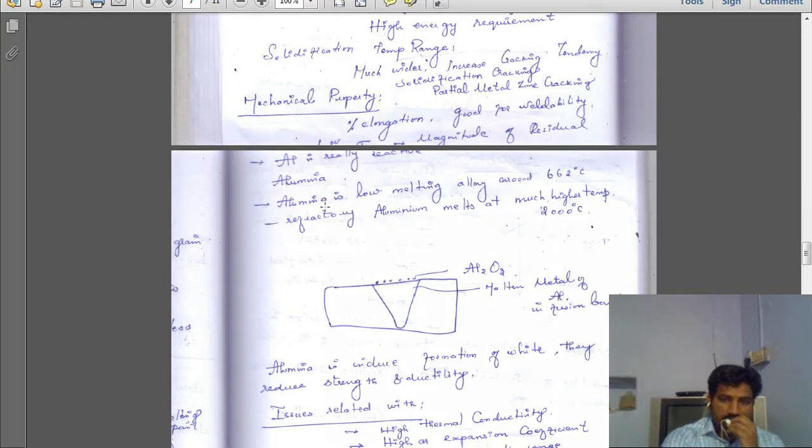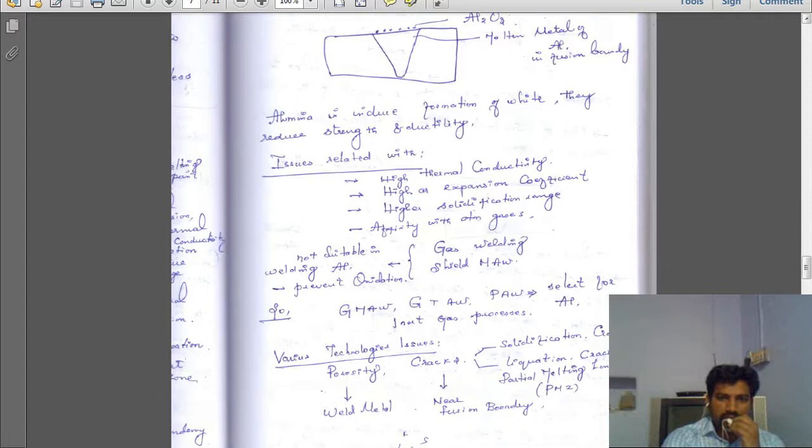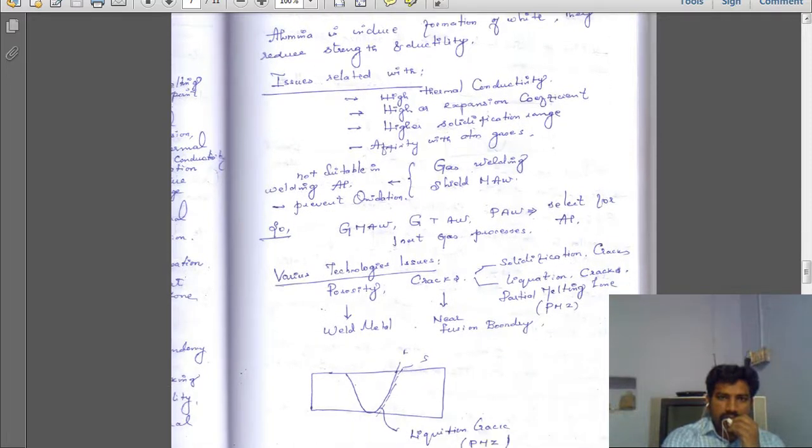It's not alumina, it's aluminium. Refractory aluminum oxide, alumina, Al2O3, melts at a high temperature of 2000 degrees centigrade. So the molten aluminum at the fusion boundary reacts with oxygen. If the alumina induces the formation of white oxide, it reduces the strength and ductility of the aluminum material. That is a drawback. And what are the other issues?